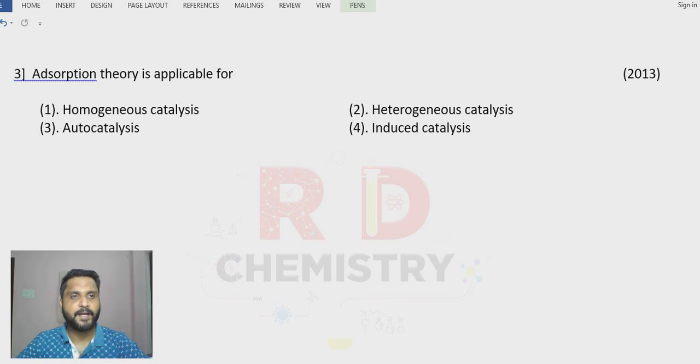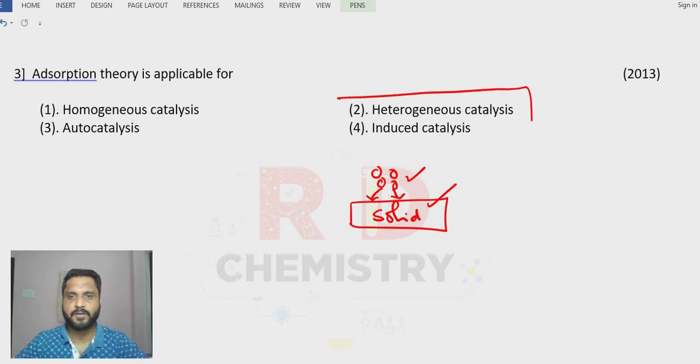Question number 3. Adsorption theory is applicable for. Now, in case of adsorption, we have got a solid surface on which the adsorption takes place. The gas molecules or liquid molecules can come and adsorb on it. So, there are two different physical states, and therefore the answer is heterogeneous catalysis. So, adsorption theory for heterogeneous catalysis.